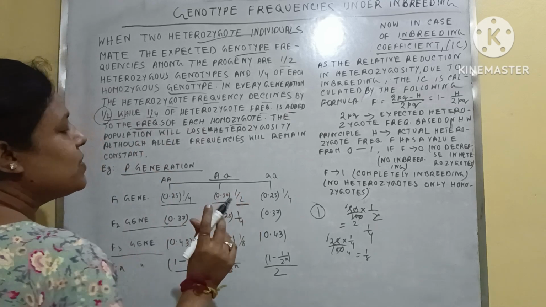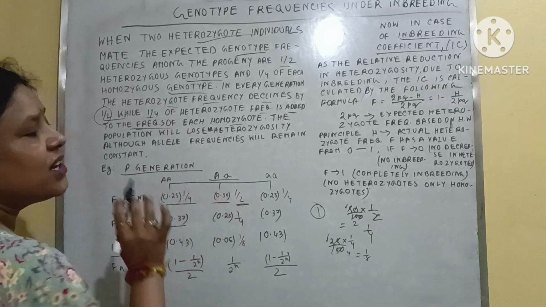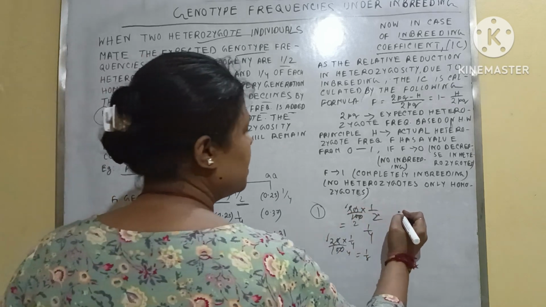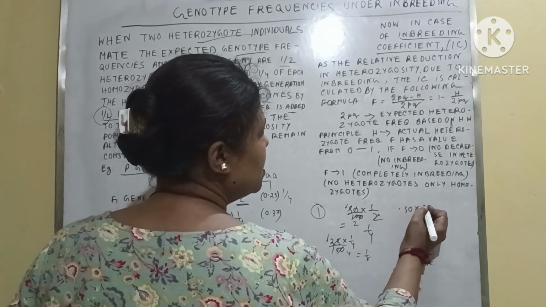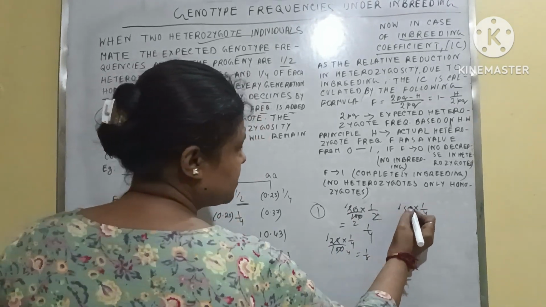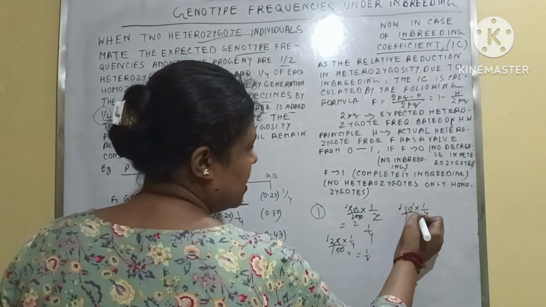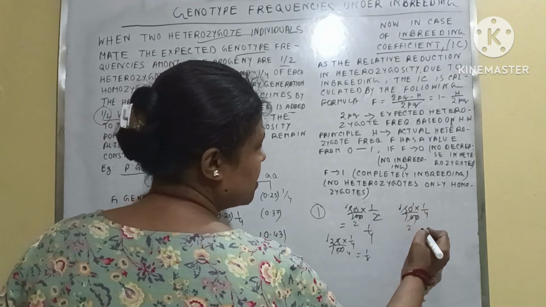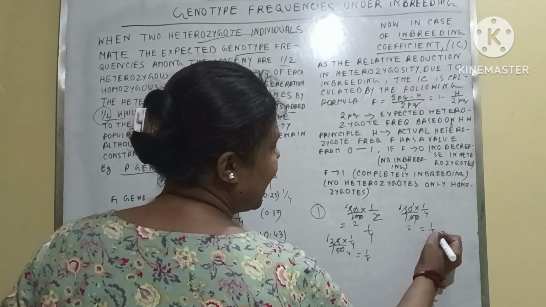First we have to calculate 1/4 of the heterozygote frequency: 0.50 into 1/4, so this is 1/8.